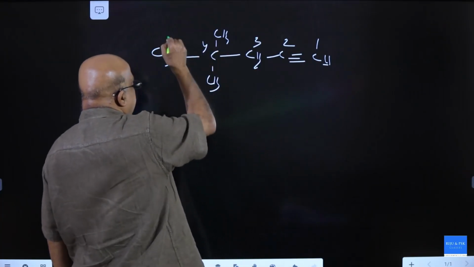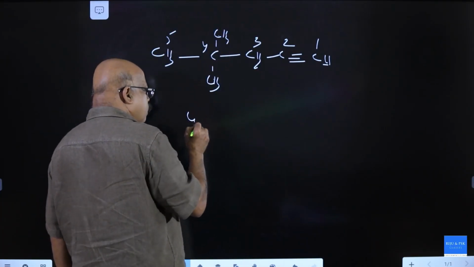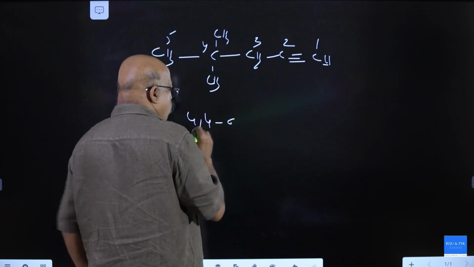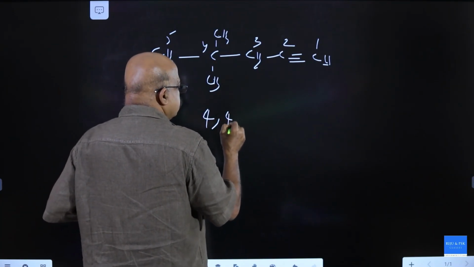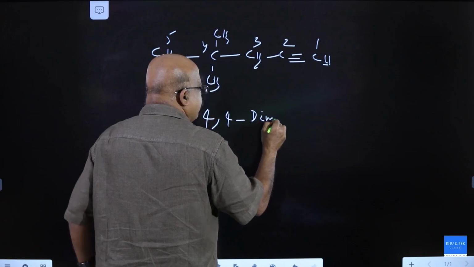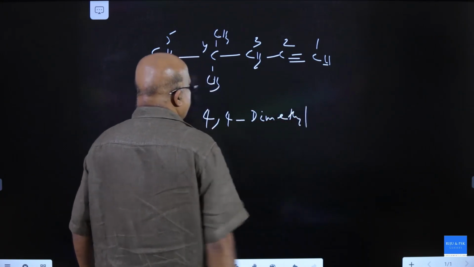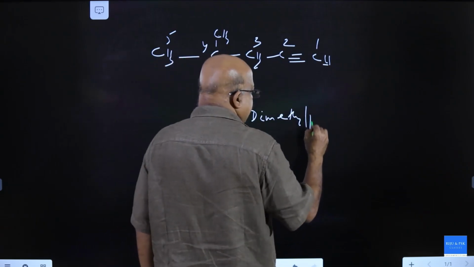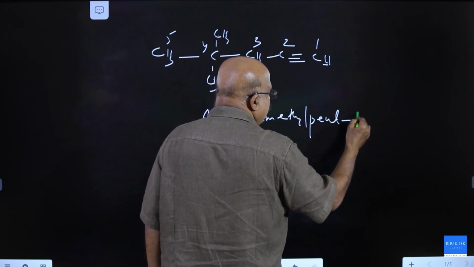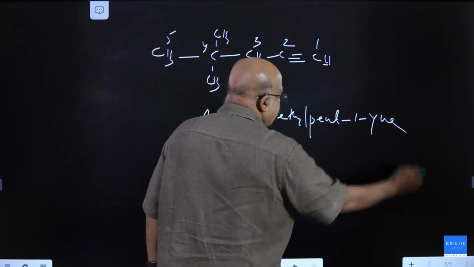Its name is what? 4, 4-dimethylpent-1-yne. Clear?